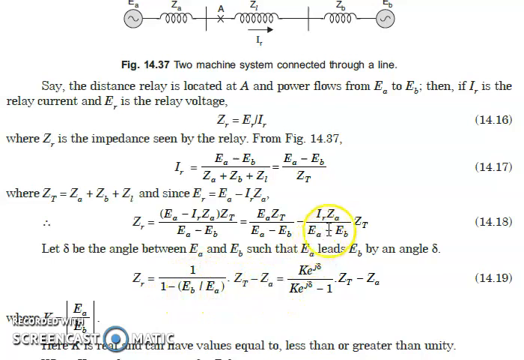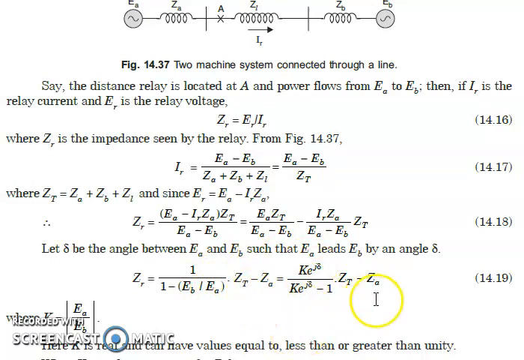Why ZA over here? ZA is added because IR into ZT is the voltage drop from this point to this point, and EA minus EB is the potential drop between these. So cancelling out each other, it will lead to 1. So the final term will be ZR is equal to 1 upon 1 minus EB upon EA into ZT minus ZA, which further changes to this one.